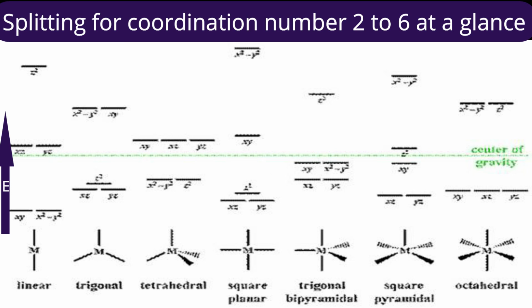Overall, the energy of each orbital increases because of the repulsion. Maybe partial repulsion, less repulsion; if strong repulsion, considerable increase. But what is our reference line? The reference line is a hypothetical spherically symmetric field, that is the green color dotted line. With the help of that, we can understand the splitting. I hope now the splitting in all geometries is clear.